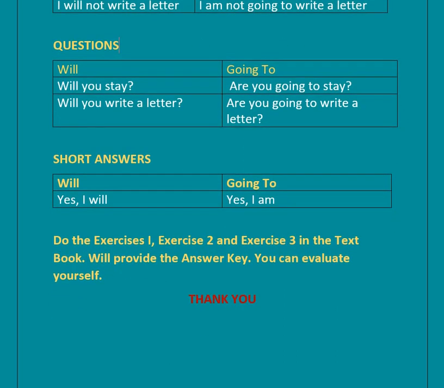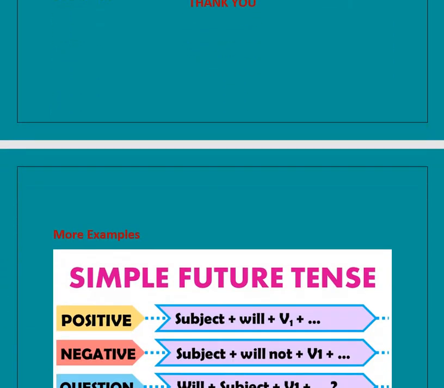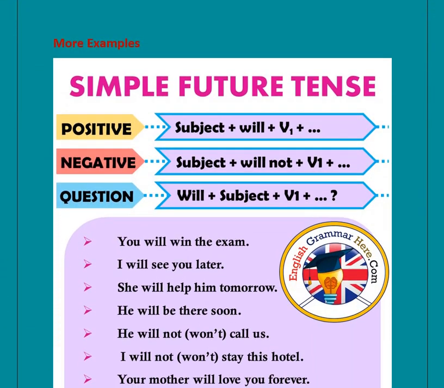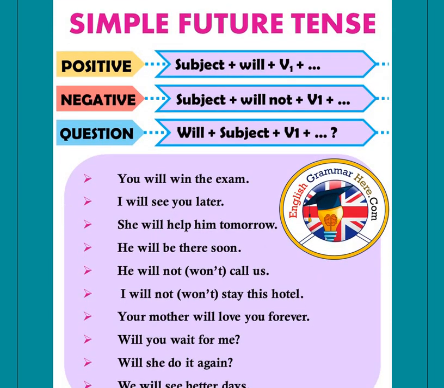So do the exercises. Exercise 1, exercise 2, exercise 3 in the textbook. I will provide the answer key and you can evaluate yourself. As an appendix, I have given a poster here in which several examples are given: how positive sentences with the future tense are made, and how negative sentences with the future tense are written.